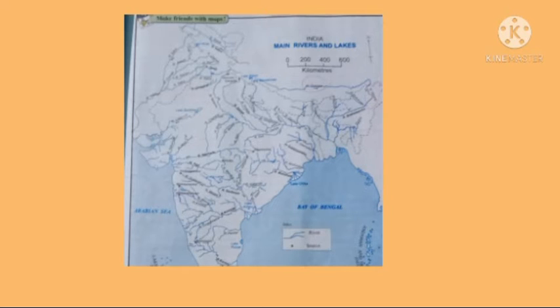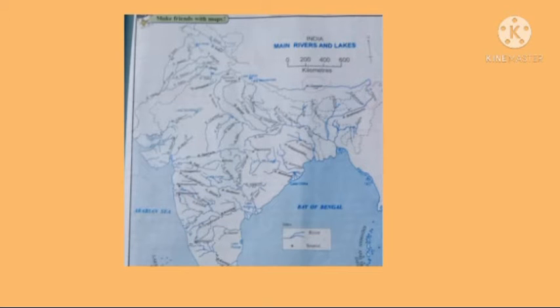Jhelum, Chenab, Ravi and Satluj are the tributaries of river Sindhu, and Satluj is the major river which originates near Mansarovar. Here I already showed you Lake Mansarovar, and the Punjab plain is also formed due to this river. And next one is the river Ganga. It originates from the Gangotri glacier and crosses the Himalayas to become an east flowing river.